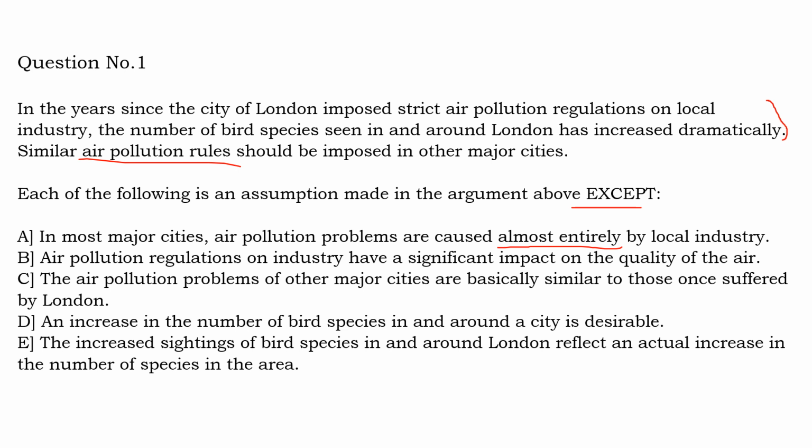He is only saying that because of some regulations made on the industries, the air pollution has reduced, as a result of which the number of birds seen in and around London has increased. This is what he says. So even in the case of London, he is not saying that almost all the entire air pollution is caused by industries. He says that industries might have been causing a significant amount of air pollution. That is why whenever any restrictions are placed on the industries, the air pollution has declined.